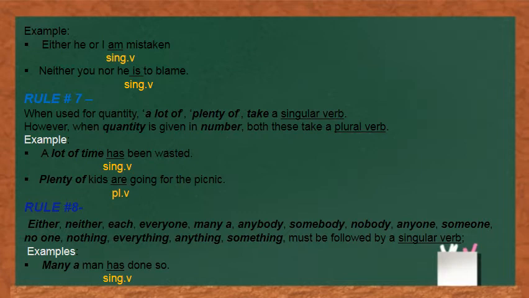Let us look at the example: "Many a man has done so." Here our pronoun is many a, and it takes a singular verb has, which is our rule also, right? So the sentence is correct. Whenever we have these pronouns in the sentence, we'll use a singular verb with it.